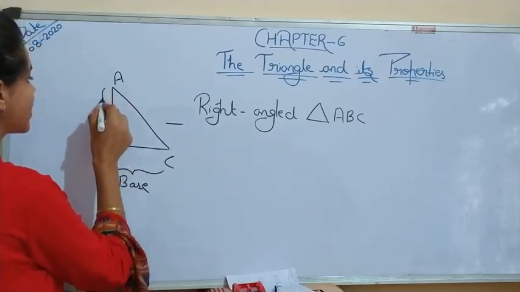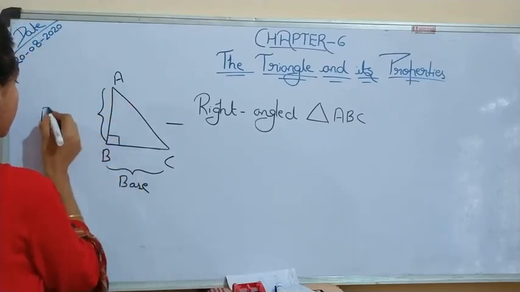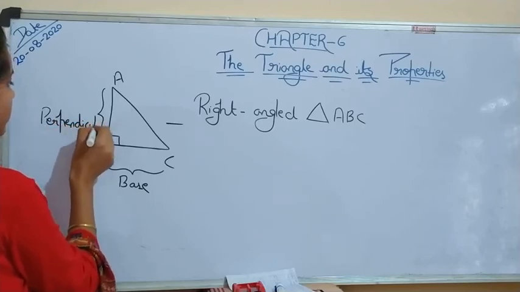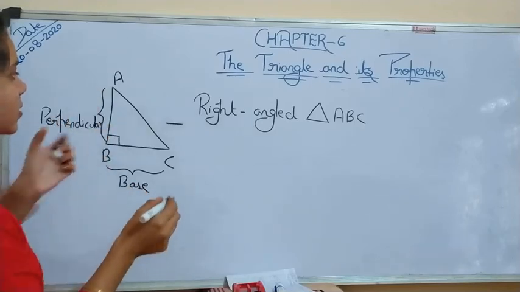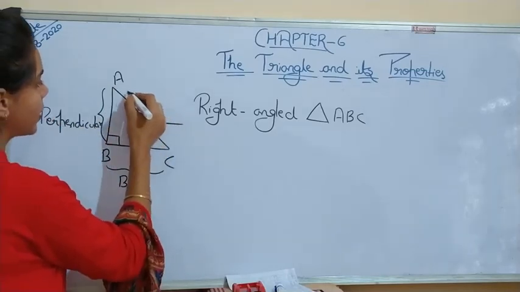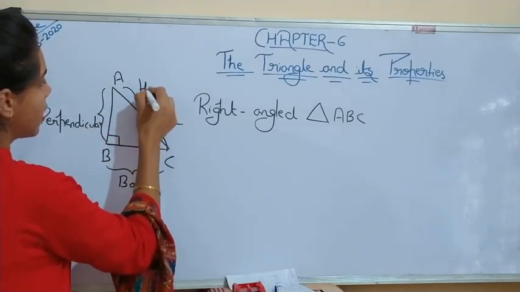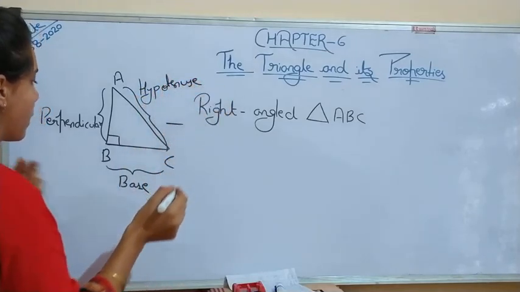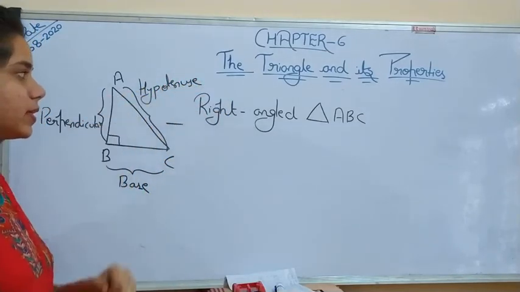Okay. So this side is the perpendicular, and this side is known as the hypotenuse. So base, perpendicular, hypotenuse.